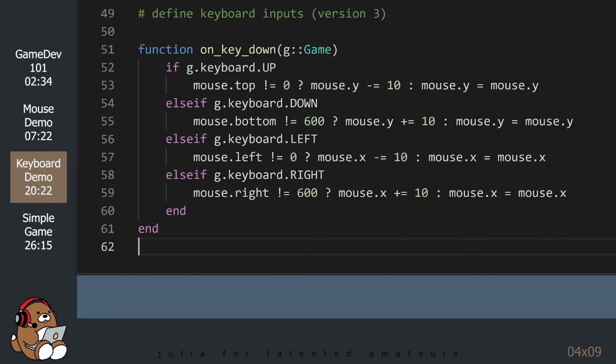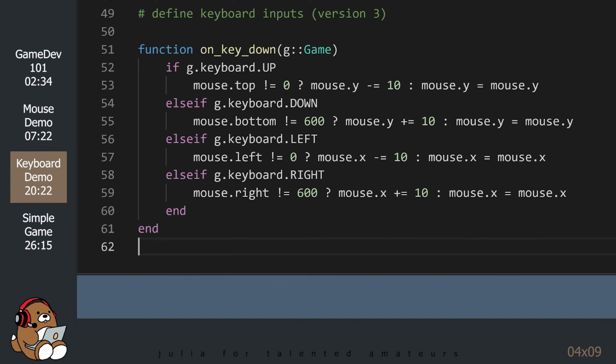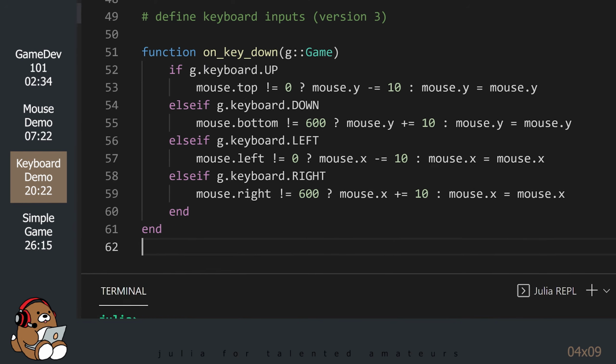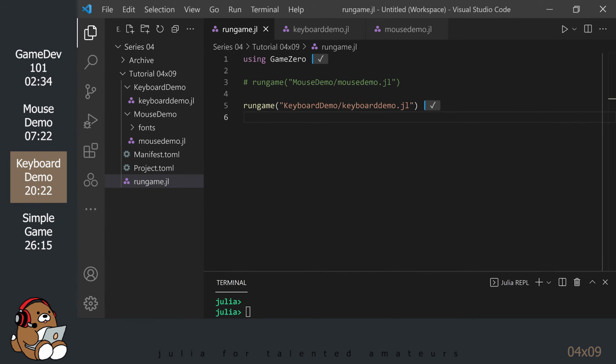For this version, we added ternary operators to check to see if our circle is located at any of the 4 window borders. As you can see, the circle actor called mouse has attributes that come included with Game Zero, which identifies the top, bottom, left, and right edges. This code is telling Game Zero that if the circle is at a window border, don't let it go any further. Save your file, and let's take a look to see if this works.